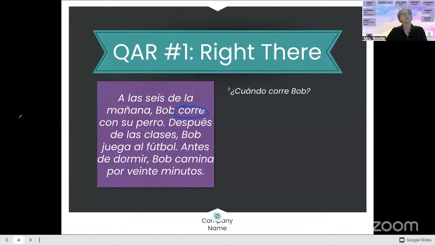Okay, make this white. My question is corre, and my thing is when. Well, if I know this is dog, that's not going to help me answer my when. Are y'all with me? So where am I going to find the answer to this? When does Bob corre? When does Bob do this action?